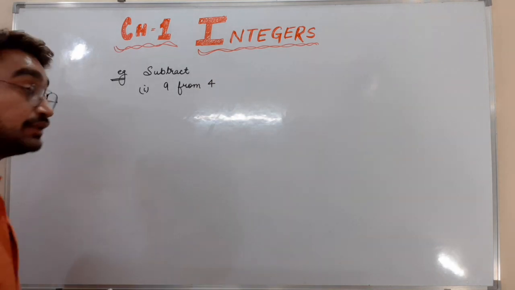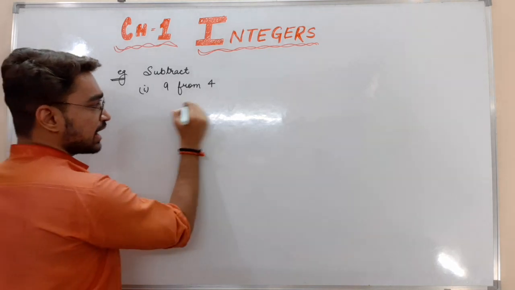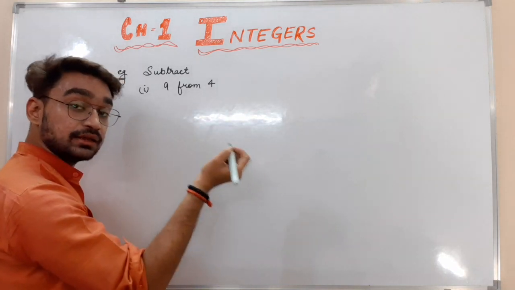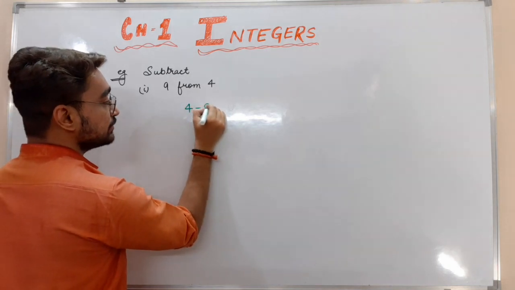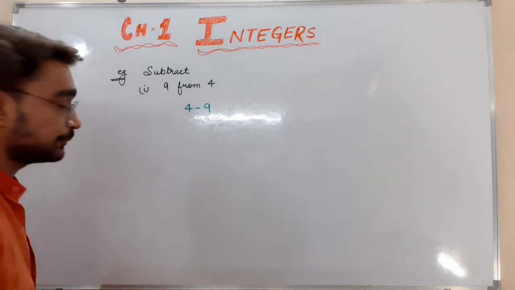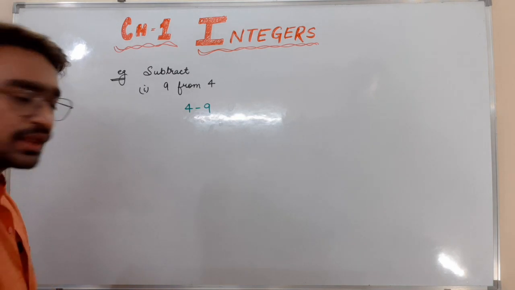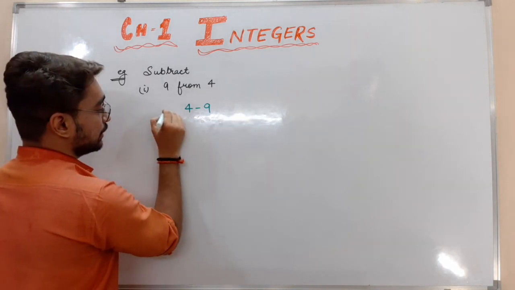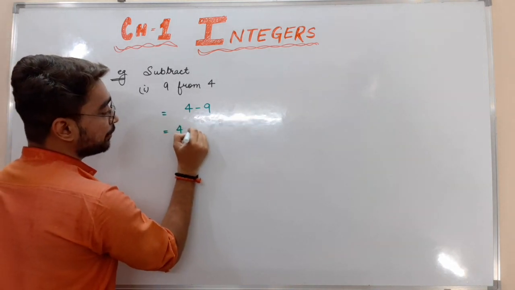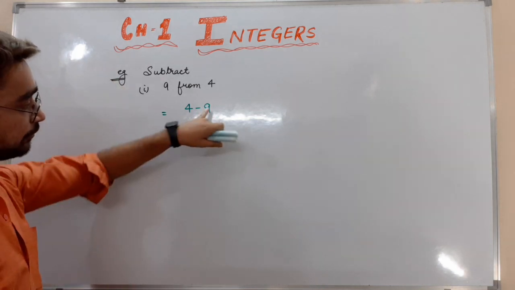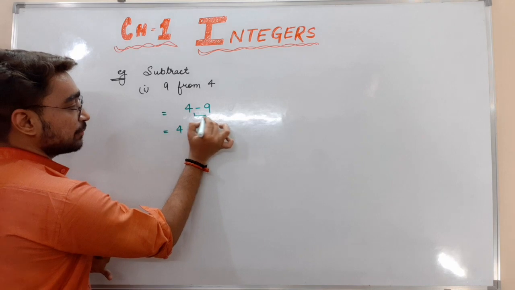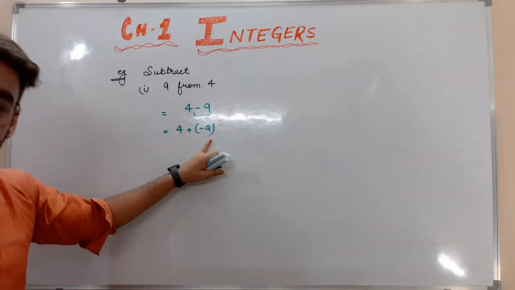The important thing is, how to write it? 9 minus 4 or 4 minus 9? 9 from 4, so 4 minus 9. Great. 4 minus 9. I can say that it will be written as 4 plus minus 9, right? 4 plus, because this 9 is a negative number, so I am writing it as 4 plus minus 9.